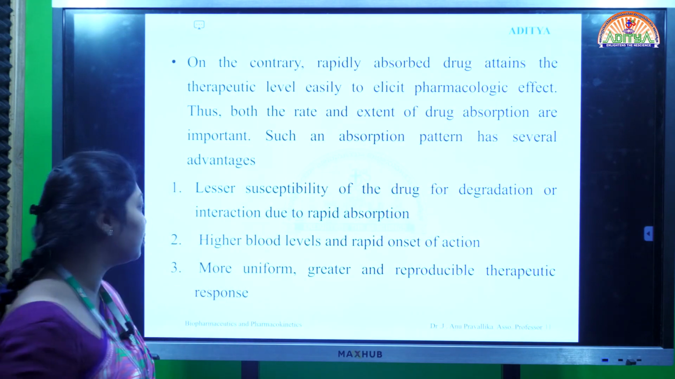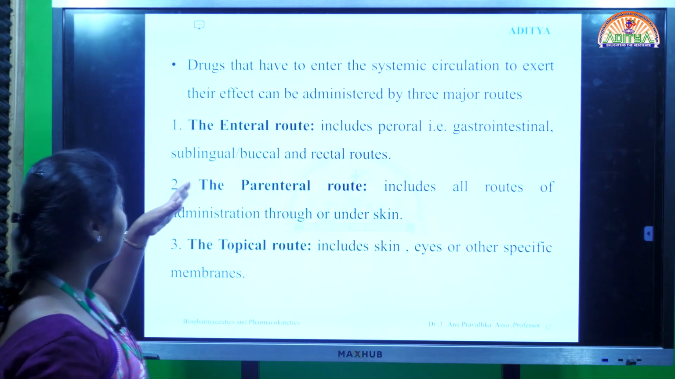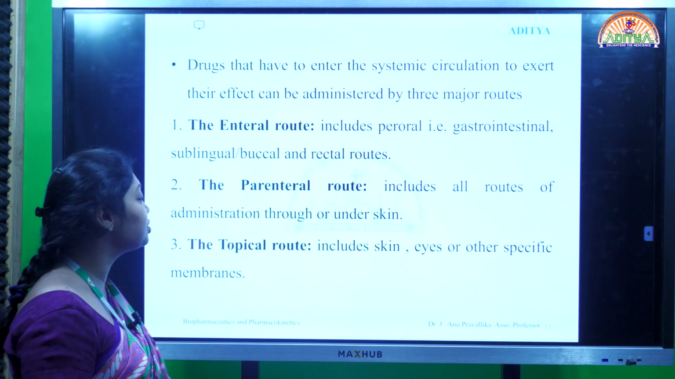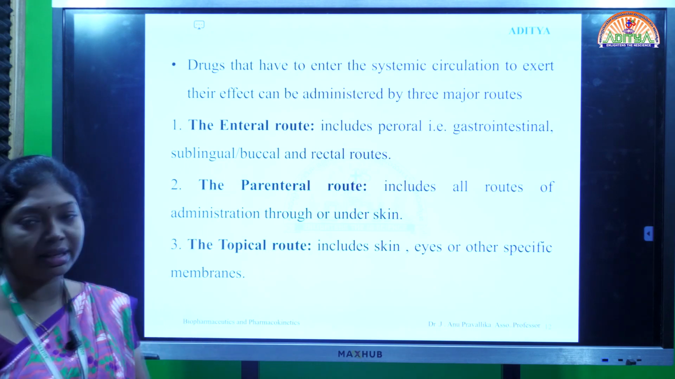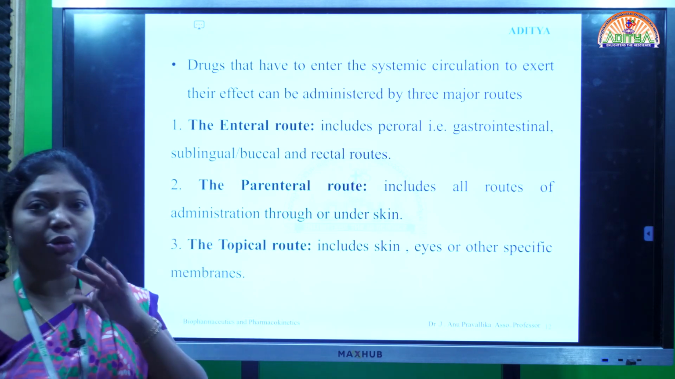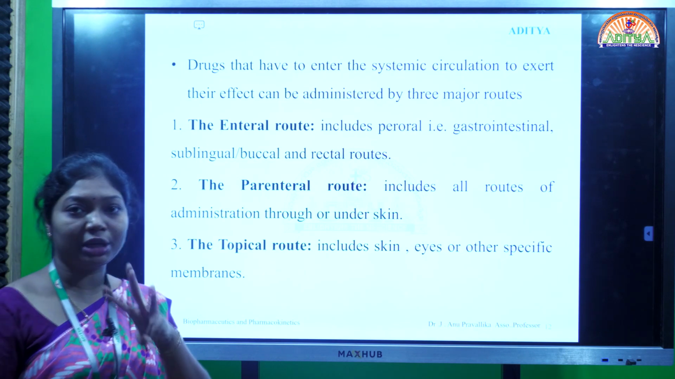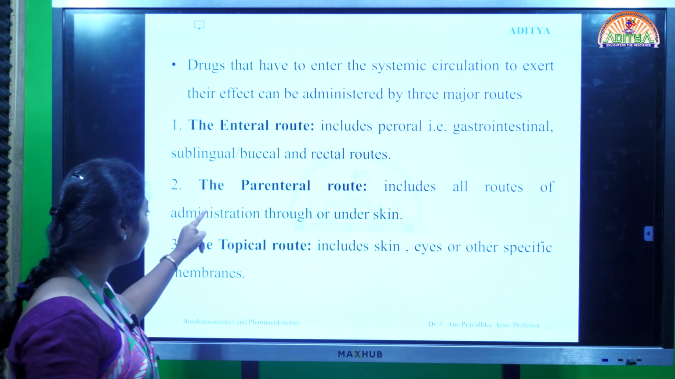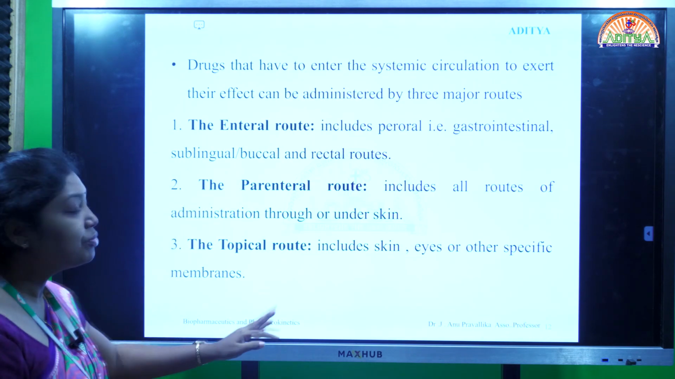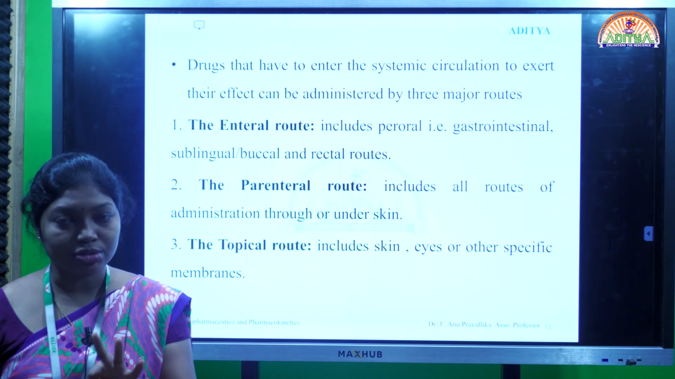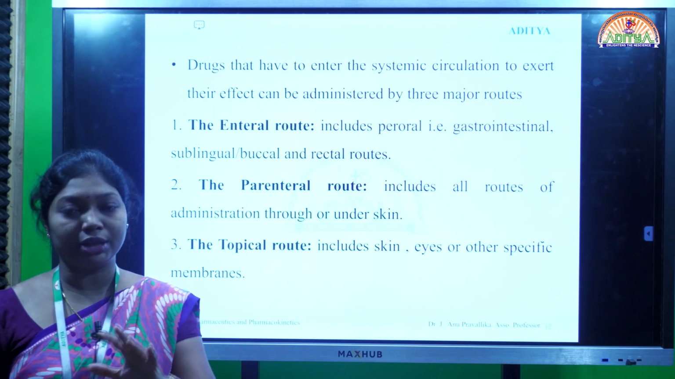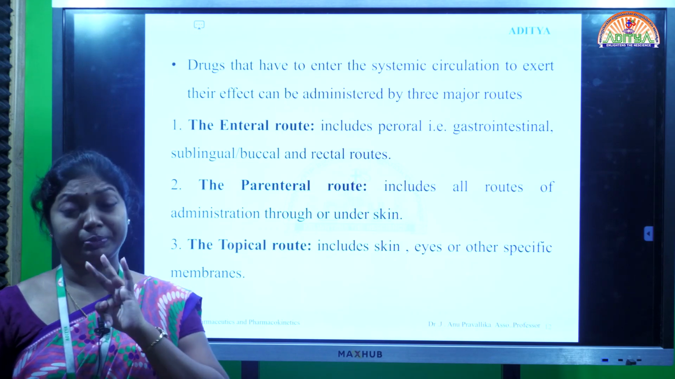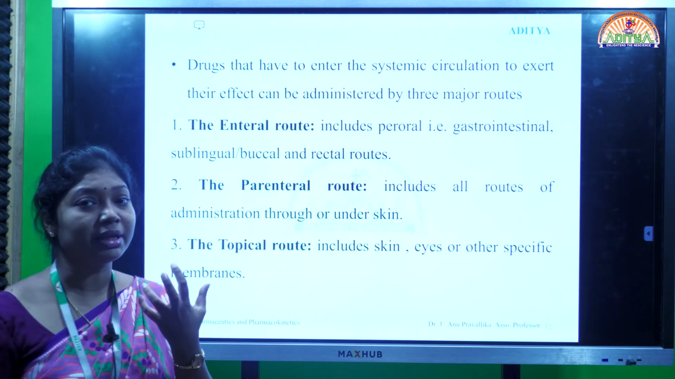And the last point: drugs that have entered into the systemic circulation to produce a systemic effect will be administered through three major routes. We have three major routes for the administration of drugs: one is the enteral route, the parenteral route and the topical route. So these are the three major routes, and the majority of drugs are administered in these routes and produce systemic circulation.